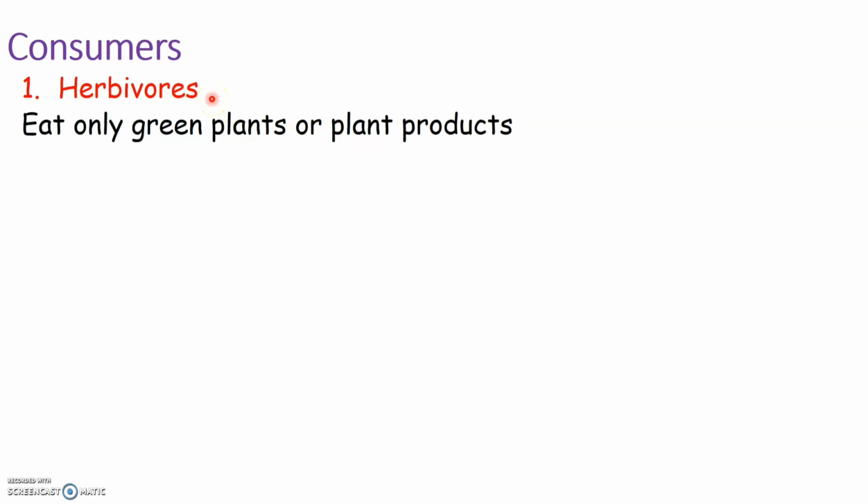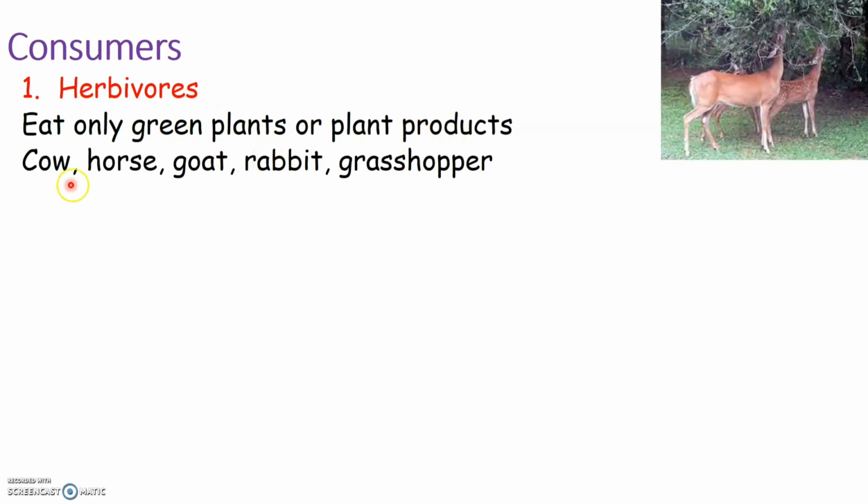Now can you think of any animal that eats only green plants or plant products? Yes, we have many examples like cow, horse, goat, rabbit, grasshopper, as you see here deer. All these are animals that eat only green plants or plant products. Therefore, all these animals are called herbivores.